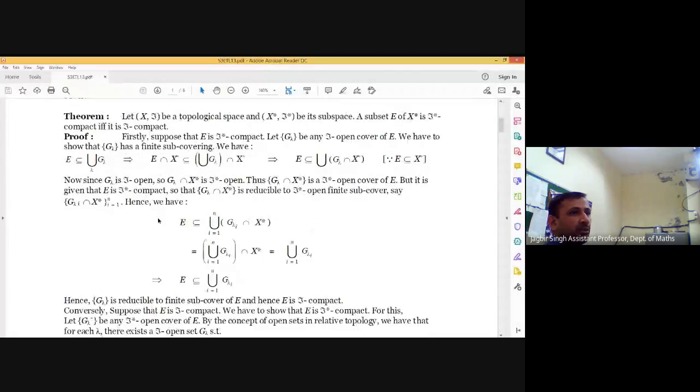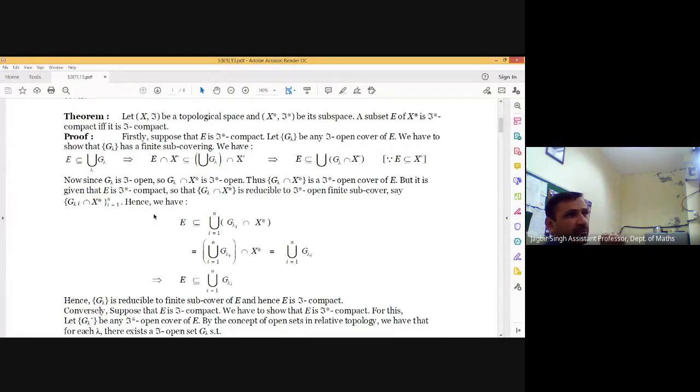Now we have a theorem. In this theorem, we are going to prove that if (X, T) is a topological space, (X*, T*) is a subspace of it, and E is a subset of X*, then E is compact with respect to T* if and only if it is compact with respect to T. That means E is compact in X* if and only if E is compact in X.